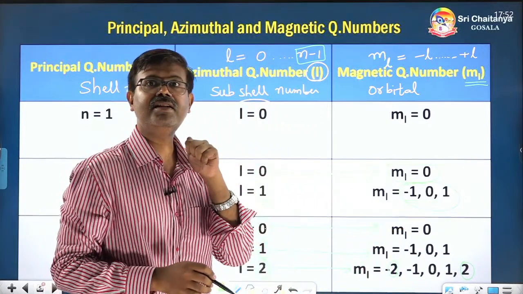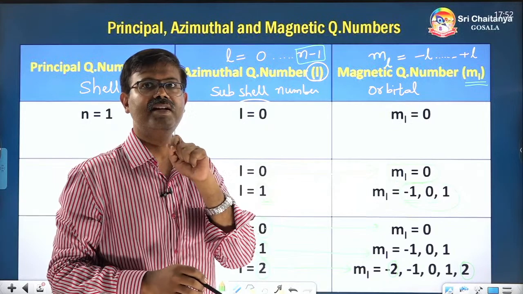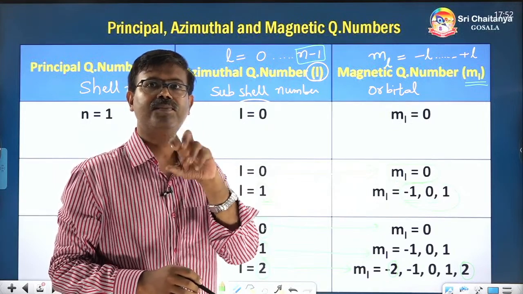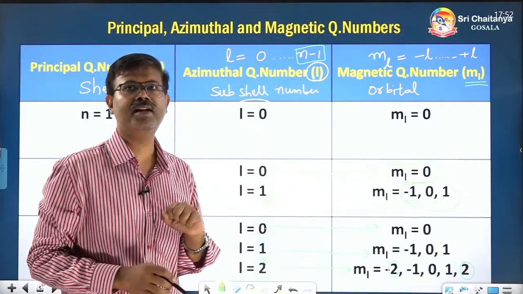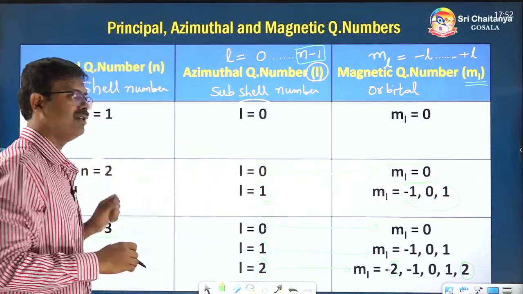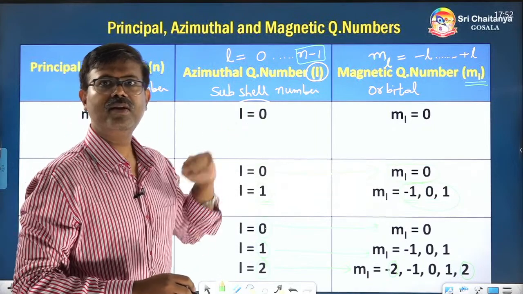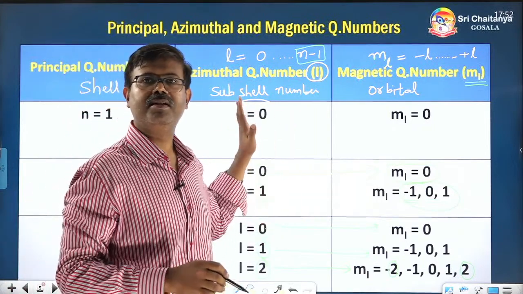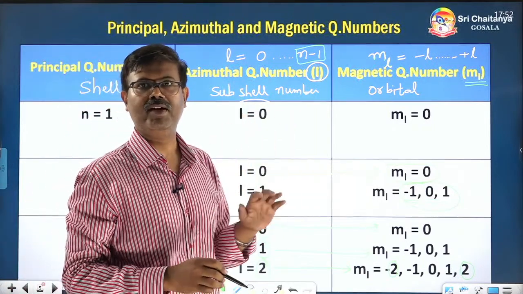In which street? Again, we don't actually use the word street. We use the word subshell. In which subshell? Second subshell. In which city? That means in which shell? That is the third shell. So this is how the magnetic, azimuthal and principal quantum numbers are defined.